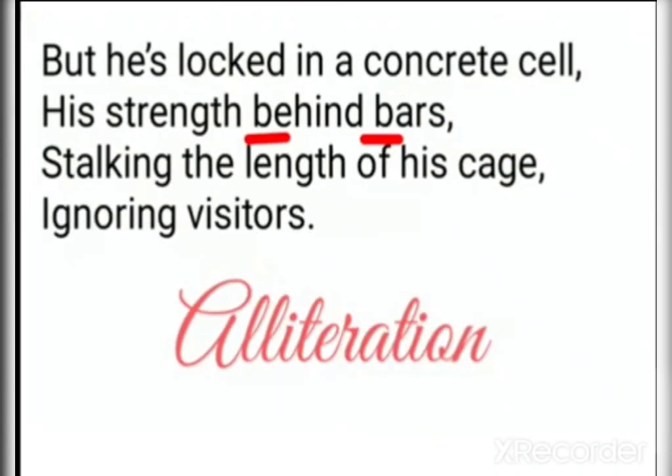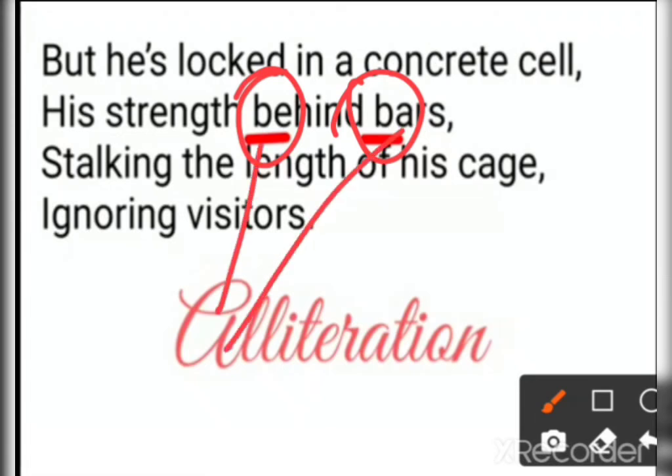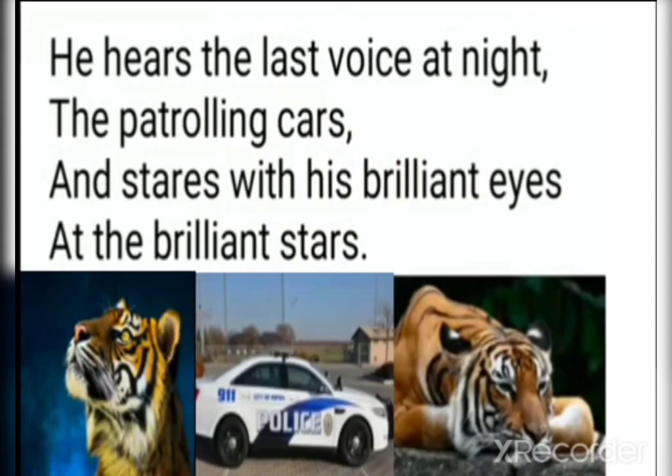Next is alliteration. Lastly, we got this word with this poetic device, alliteration. It is the repetition of B. When the repetition of consonant letters is there at the start of closely written words, that is alliteration. So here the B sound is being repeated at the start of "behind" and "bars". So this is alliteration.